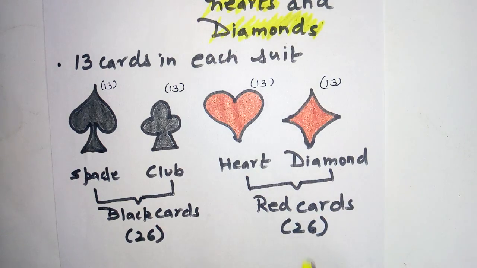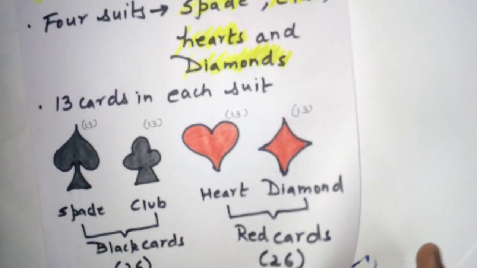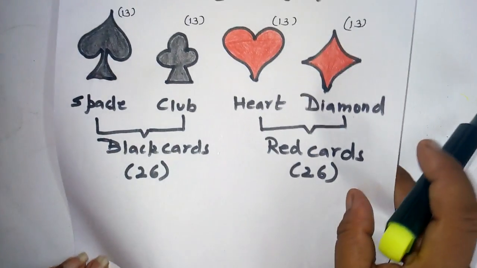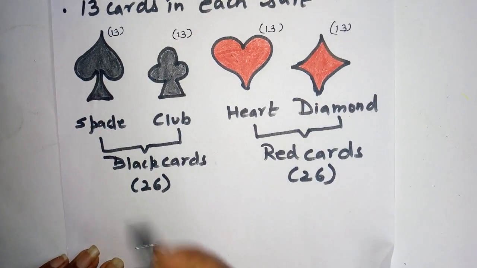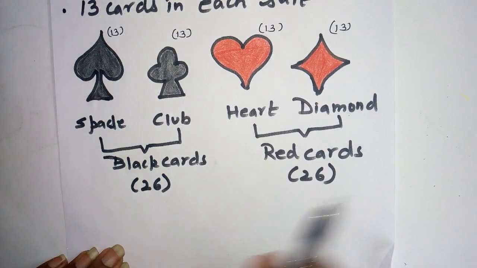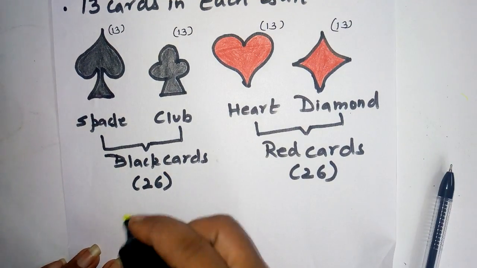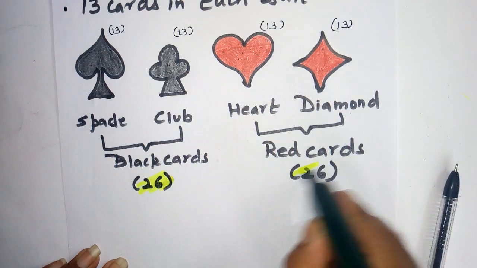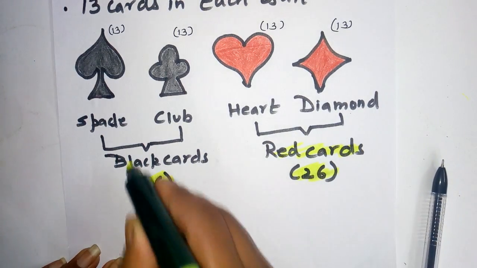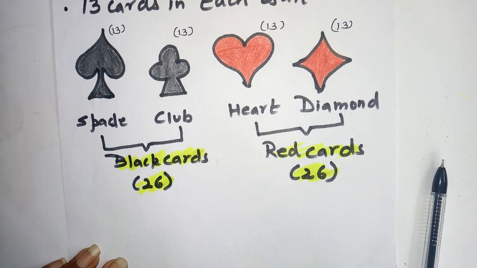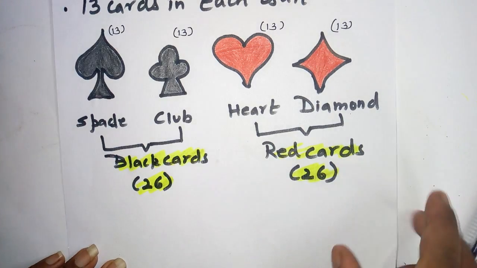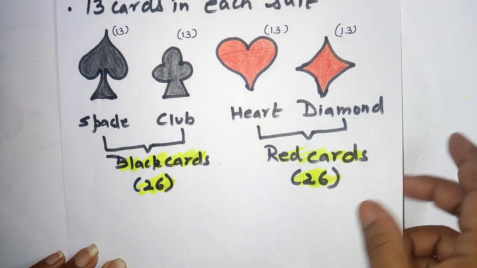So black cards are 26 and red cards are also 26. I hope it is clear.